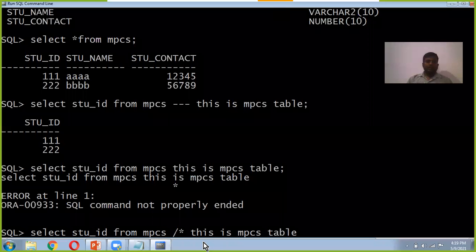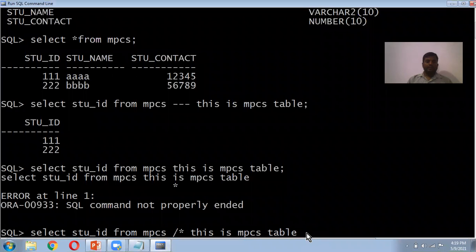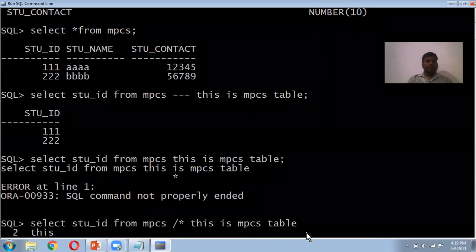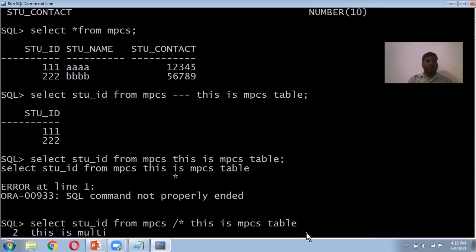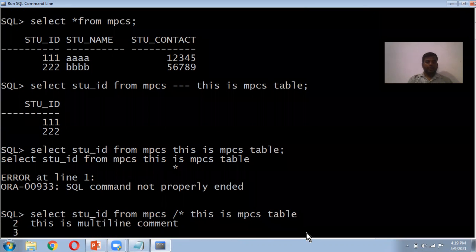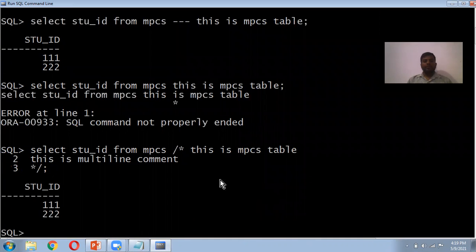So here we are mentioning a multi-line comment, like slash star. This is table. This is multi-line comment, and star slash colon. So what will happen? Whatever you write after this will be considered a comment here.